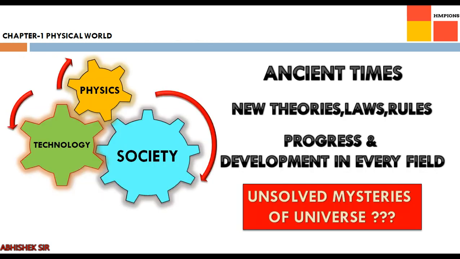Moving ahead, a very important topic of this chapter, that is physics, technology and society, right? While I am explaining this topic, we will have to focus on 3 main things. First, what were the conditions of ancient human beings in ancient times?